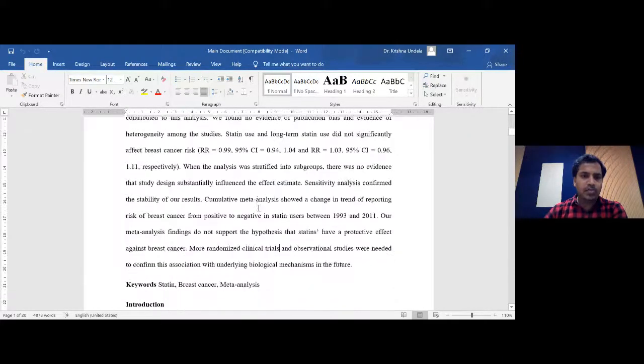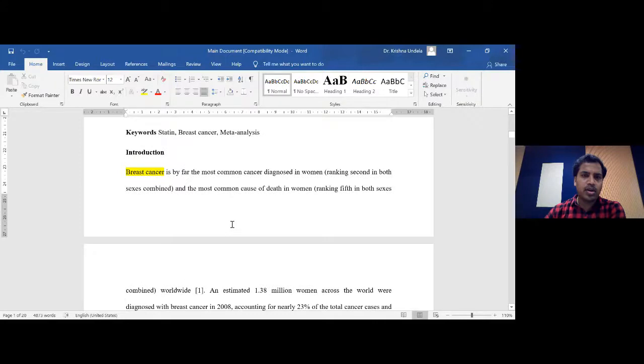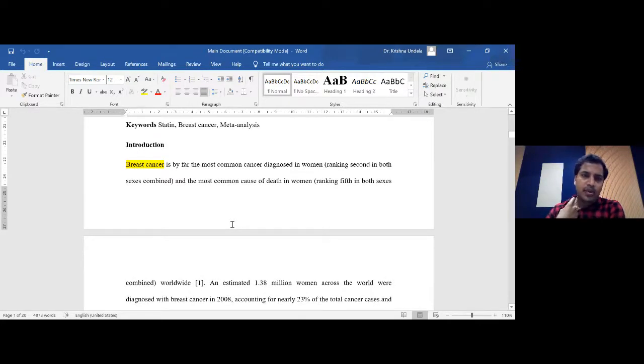Followed by that, we can have some keywords, and then we can have the introduction. So the next important point is the introduction in a manuscript. For any systematic review, we are going to have mainly two things: one is the disease condition, and another is the medication. Most of the time, if it is an intervention review, we are going to have a disease condition and maybe the outcome of the intervention. So here the two major things for this systematic review are breast cancer and statin use.